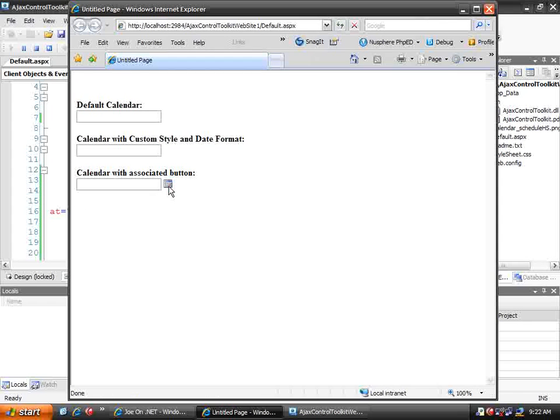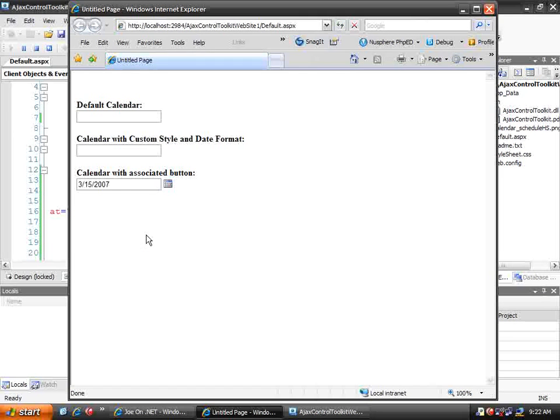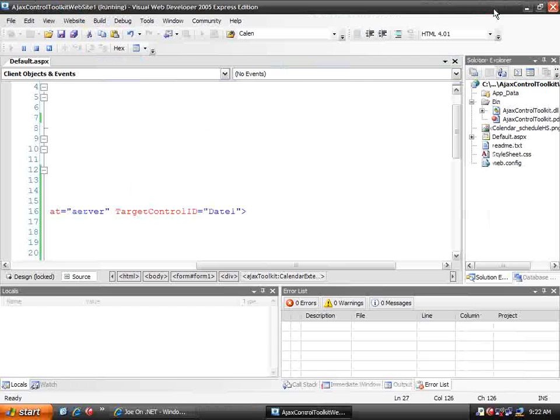Notice now that we get that little calendar image, and when I click on that image, our calendar appears. When I select a date, the calendar immediately goes away, so it doesn't wait for the text box to lose focus, and that might be a more desirable behavior for you than leaving the calendar displayed, or it might not. But in any event, you'll note that there are a collection of options that are available for changing both the behavior and the appearance of the calendar extender control.